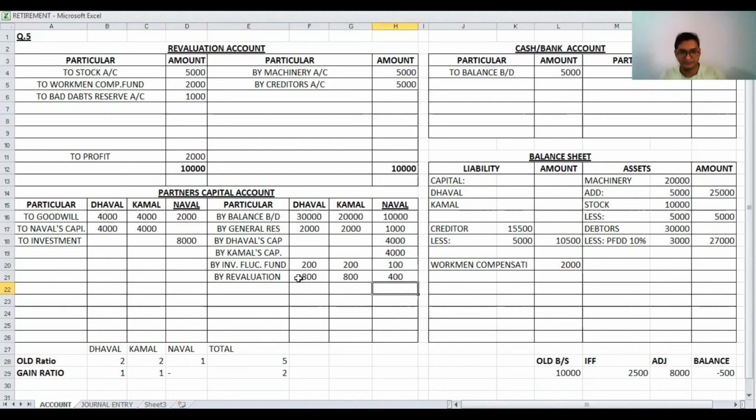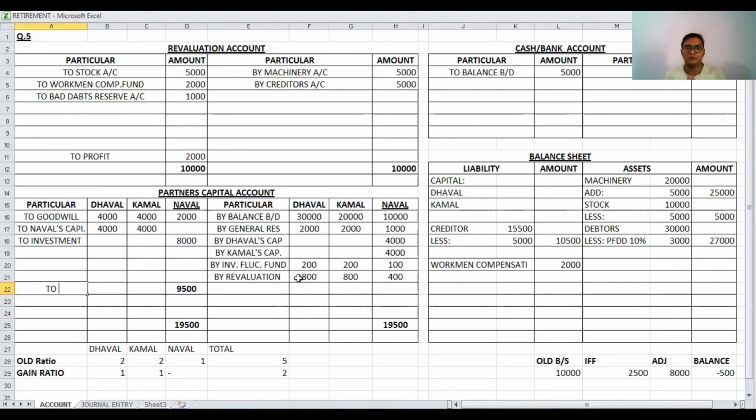Then after, now there is a change. In the retirement chapter, first of all we have to close the retired partner's capital account, and the total of the retired partner is 19,500. This total we have to write on the debit side, 19,500, and the difference arises: 19,500 minus 2,000 minus 8,000. Difference becomes 9,500.